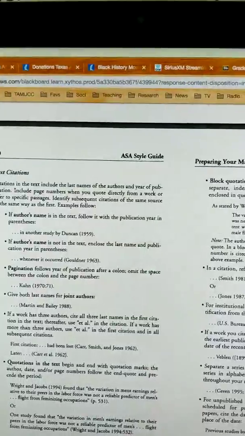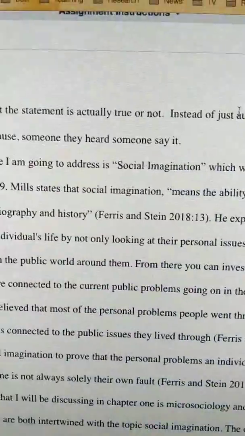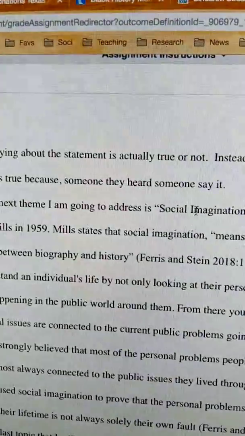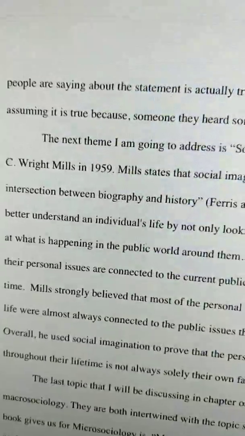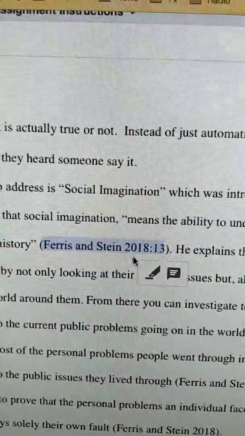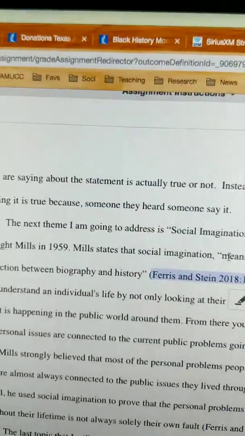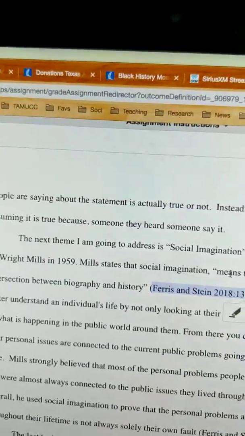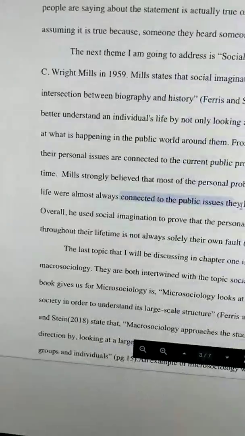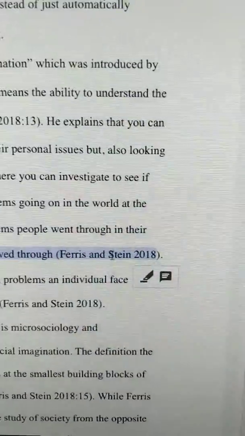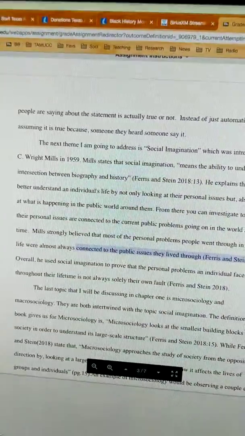And I'll pull up one paper to just quickly show you what it should look like. This is one of your classmates' papers. She did really well in the paper. And real quickly, you can see that she's talking about the sociological imagination right here. She's quoting it right here, and then she's citing it right here. And that's the perfect and appropriate way to do the citation. Fersenstein 2018 colon 13. That's where that item comes from, the page number that item comes from. And then you can see later on down here she's citing other material from Fersenstein without using a specific quote, and she's just writing Fersenstein 2018 in parentheses. That's the way you do the in-text citations.